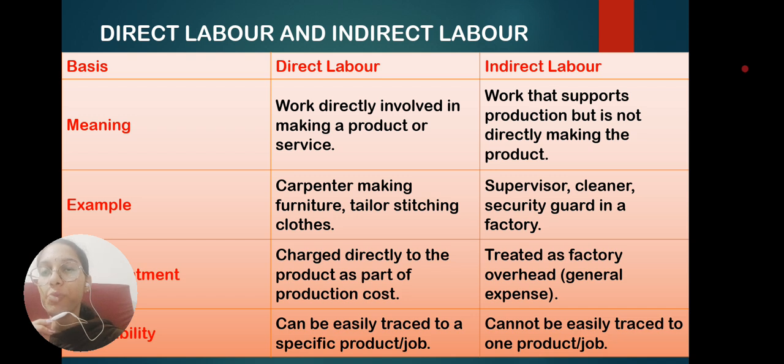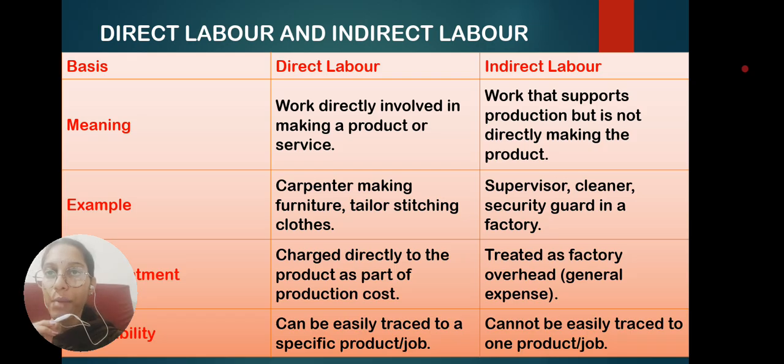Next, the difference between direct labor and indirect labor. It is an important concept. The main difference is that direct labor is a person who is involved in making a product or service, whereas indirect labor indirectly supports the production process but is not directly involved in it. So indirect labor is not directly involved in the production process but indirectly supports it. That is the main difference between direct labor and indirect labor.